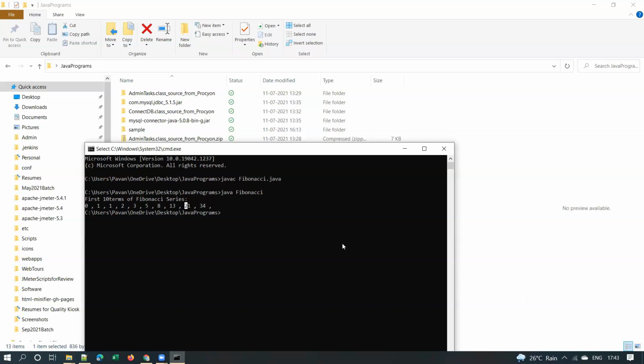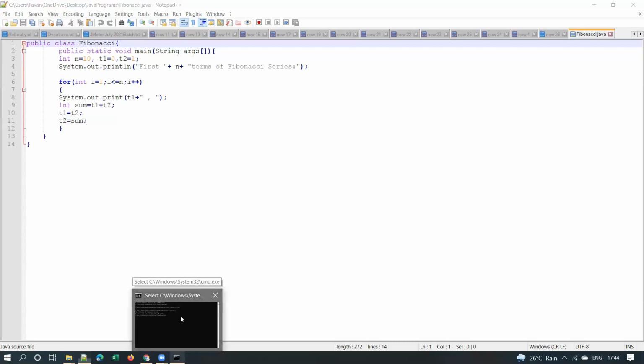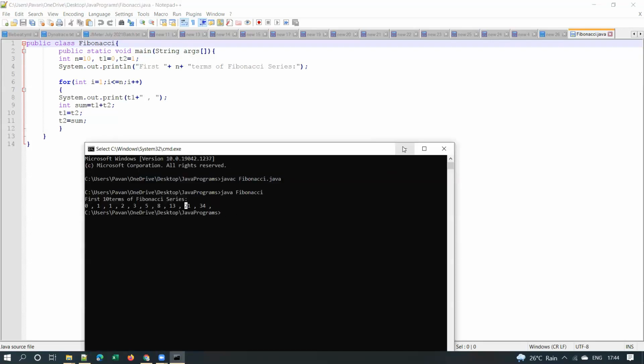You remember, we came across that in our college. So basically, you have to know at least what a Fibonacci series is. If you don't know how to write a program, at least you should know how to compile a Java class and how to execute a Java class. That is the basic knowledge expected from a performance tester, because most of the applications that we do performance testing on will be Java applications. So some basic knowledge of Java is expected. It would be an added advantage for anyone.